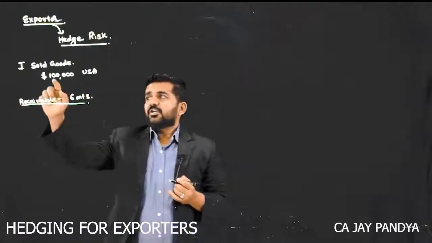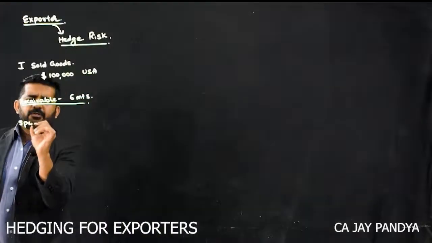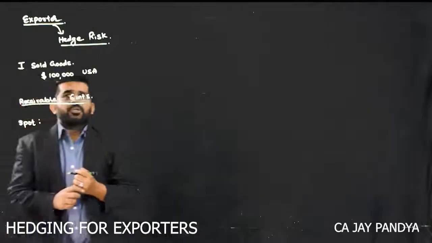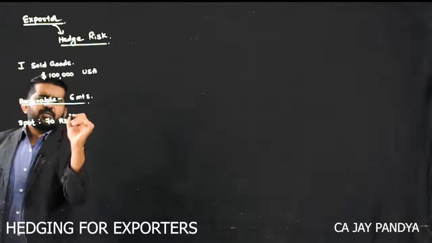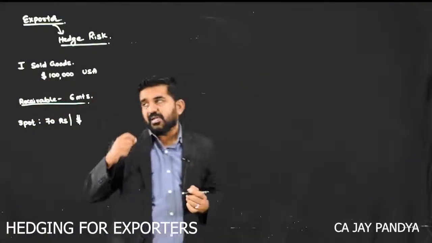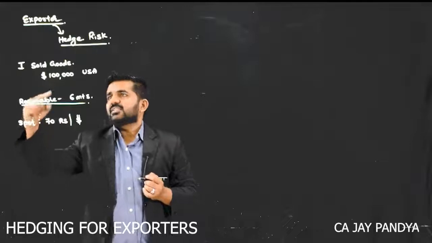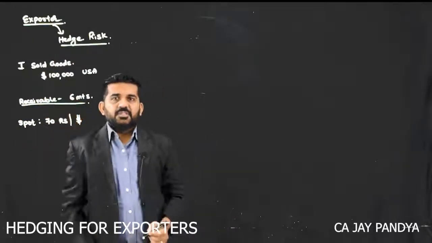So I will be receiving $1 lakh after 6 months, and the spot rate of dollar, let me not take bid and ask, is 70 rupees per dollar. So what is my expectation? My expectation is I'll be getting 70 lakhs rupees from this transaction at the end of 6 months.